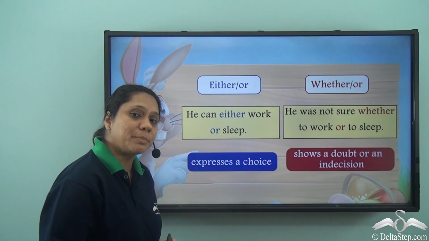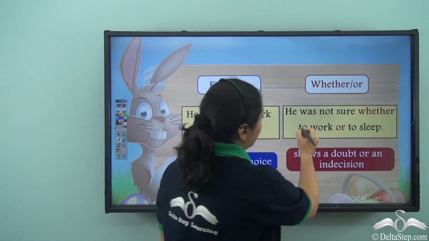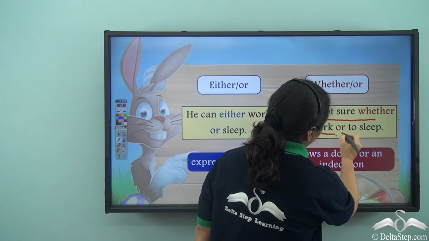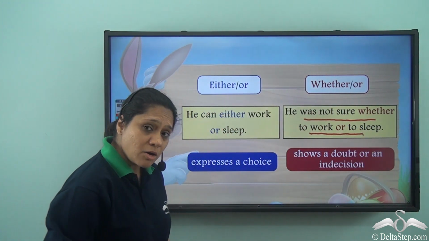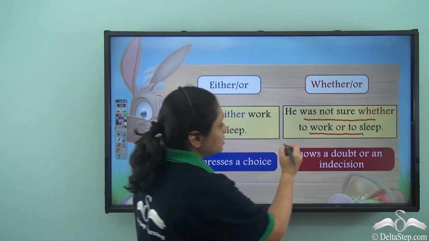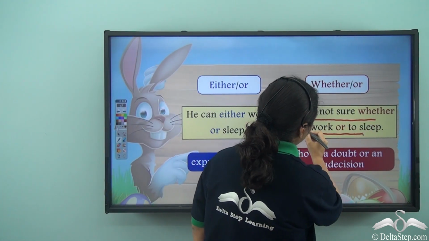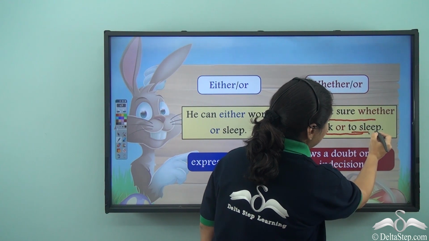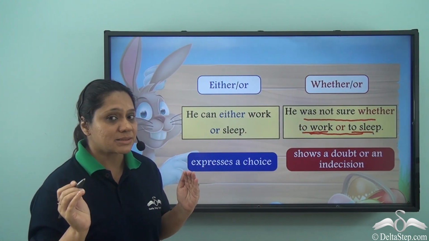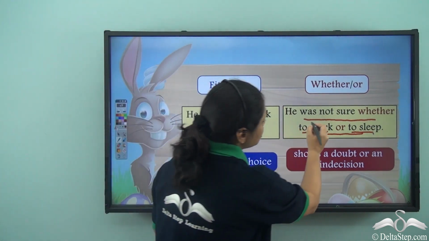Now let us see, when we have whether or, what is the difference? Let us see an example of whether or. He was not sure whether to work or to sleep. Here also there are 2 alternatives. What are the alternatives? To work, to sleep. But there is another part in the sentence. What is that? Not sure.